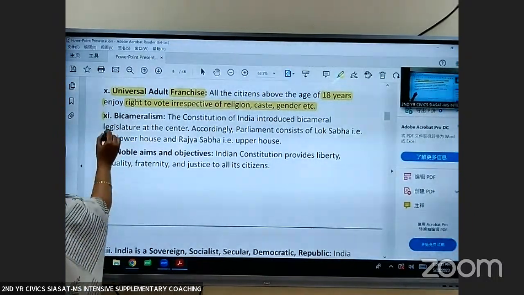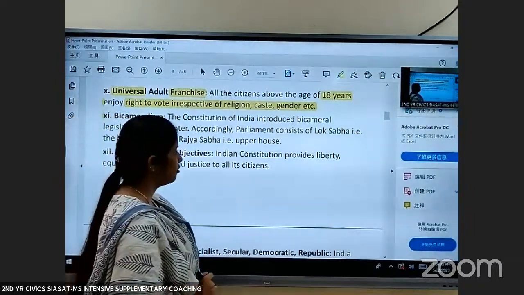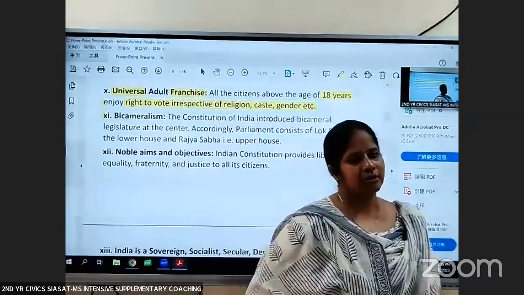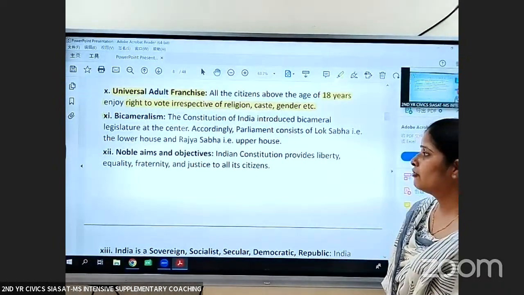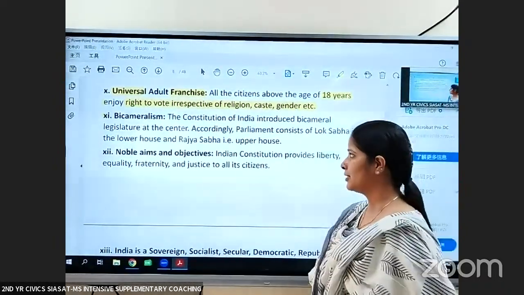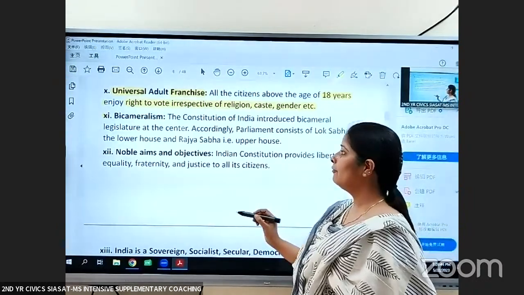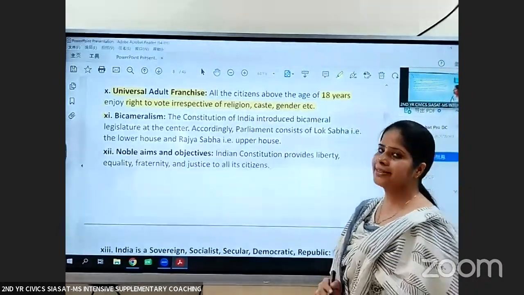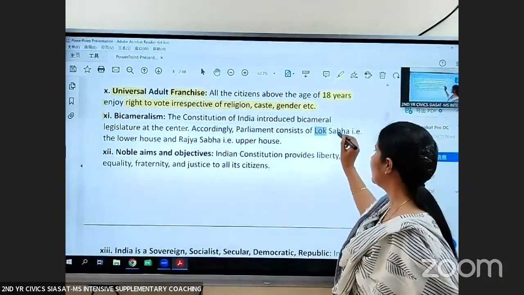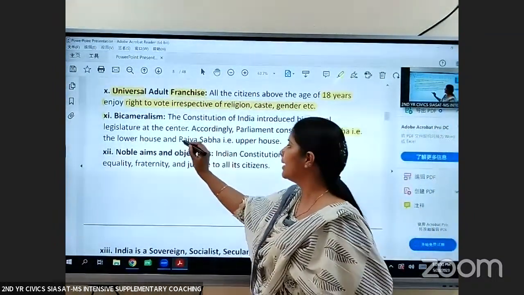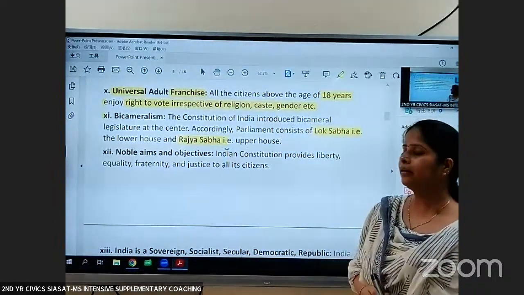Next is bicameralism. Another feature of the Indian Constitution is bicameralism. It is the feature of a federal government. So the Indian Constitution has adopted a bicameral legislature. That means we have two houses. The central legislature, that is Parliament, has got two houses: Lok Sabha, the lower house, and Rajya Sabha, the upper house.